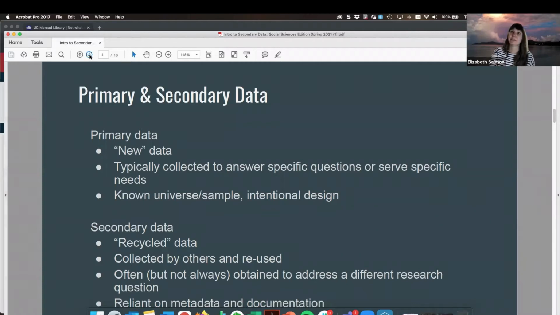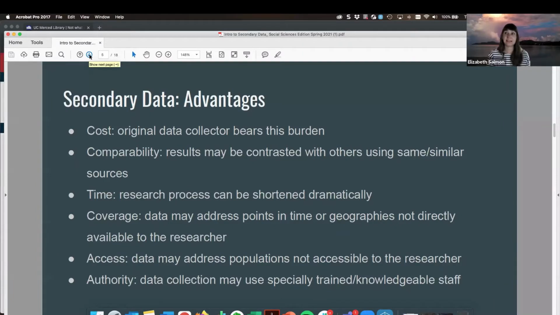Some advantages to using secondary data are cost and time, and so the original data collector bears these burdens. Secondary data collection can also be used for comparability or reproducibility purposes. So you might be comparing or contrasting your results with others using same or similar data sources. The data that was originally collected may address points in time or geographies that are not directly available to you as the researcher. In a similar manner, the data may address populations not accessible to the researcher as well.